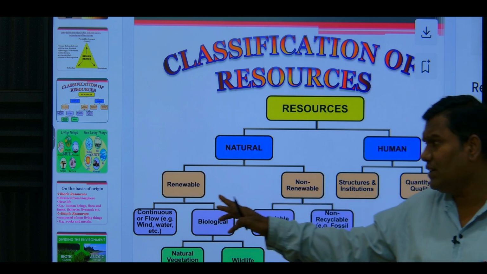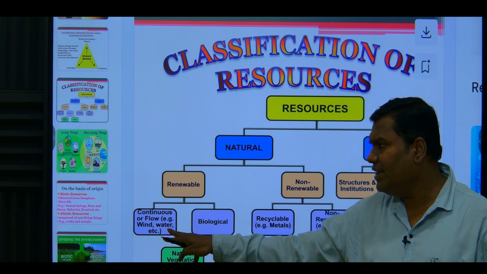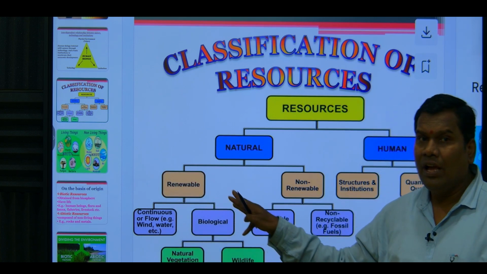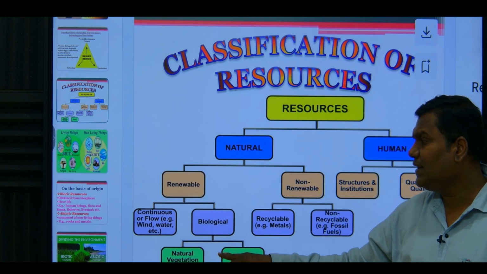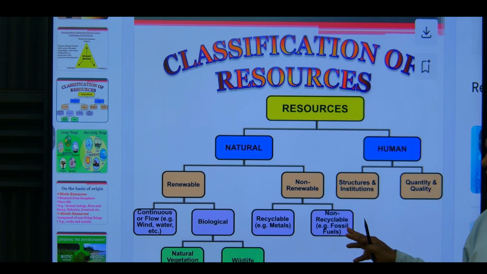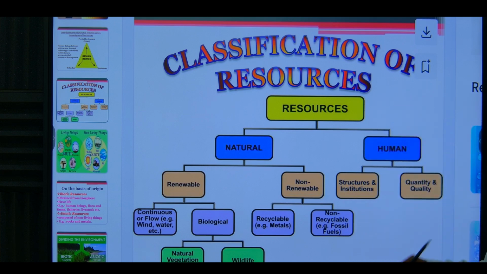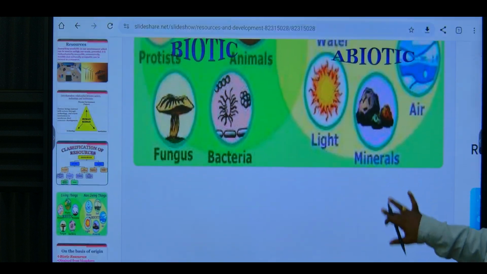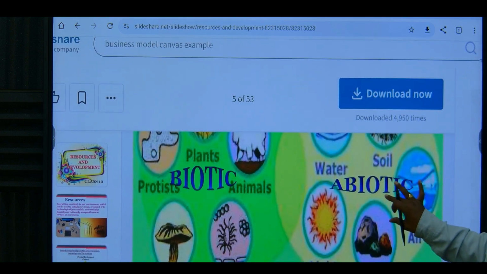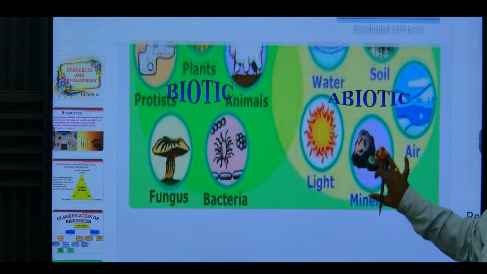Next is renewable or continuous. Wind energy, solar energy, tidal energy are all renewable. And biological means all the plants and animals. Non-renewable is the fossil fuel, you can say coal, petrol, diesel. Understood, everyone? The classification of resources. Okay, so this is a most important factor.